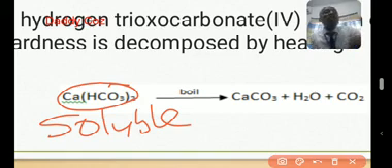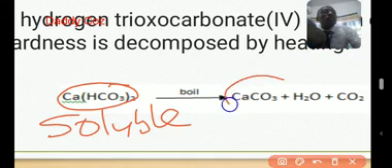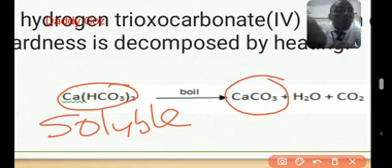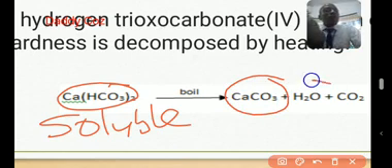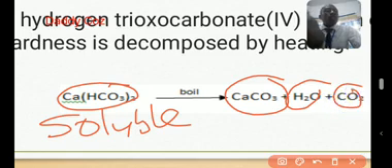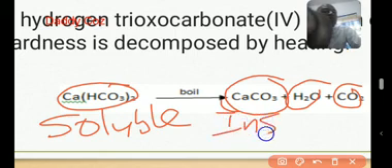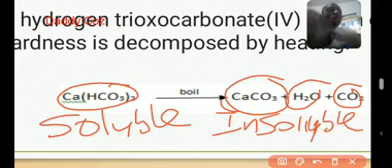So when you boil calcium hydrogen carbonate, it's going to give you calcium carbonate, water, and CO2. Look at this product. This first product, calcium carbonate, you see that our calcium is already inside. And do you know why the hardness is removed? This calcium carbonate is insoluble. It does not dissolve in water.